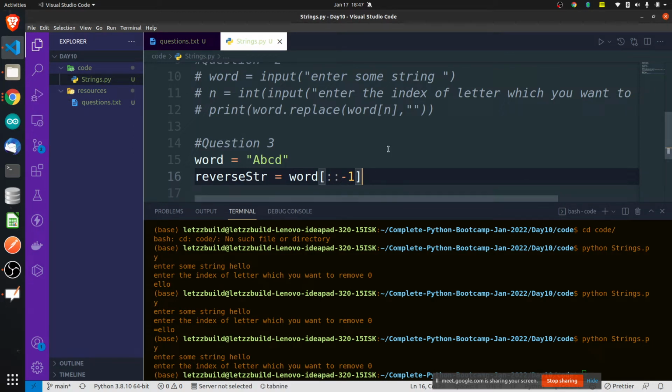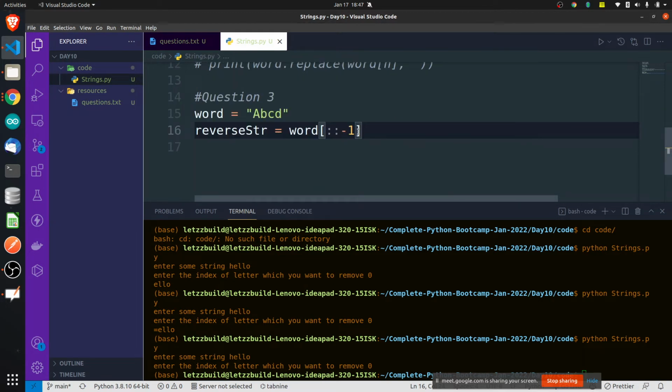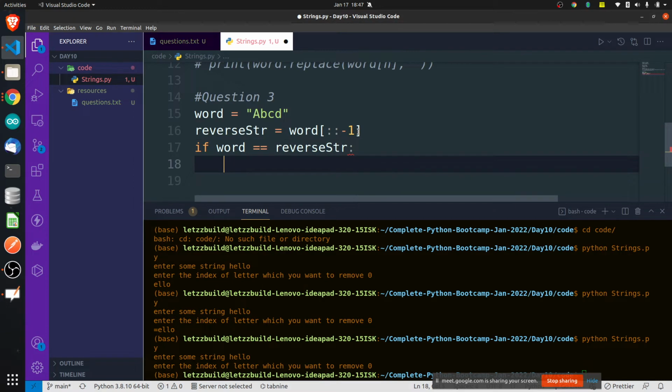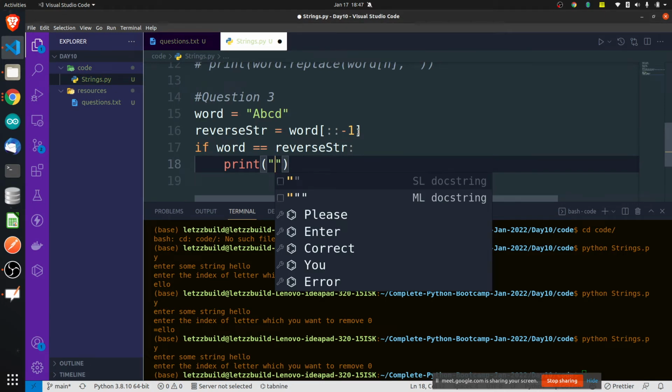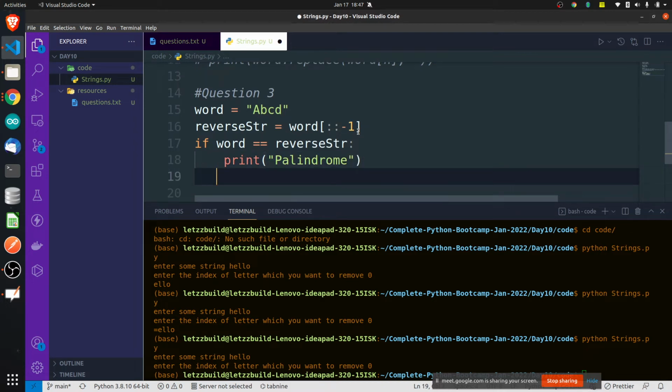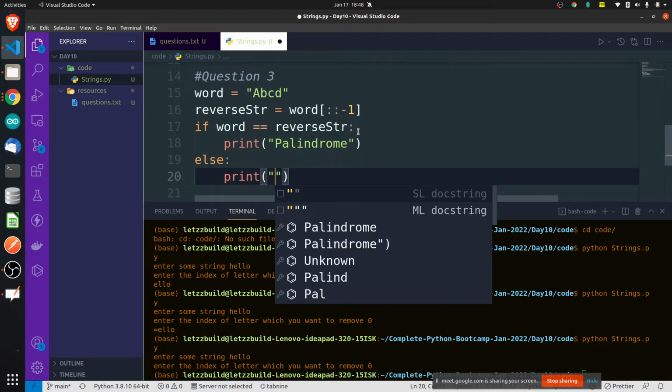Now tell me how to check whether it is a palindrome or not. If word is equal to reverse string, simply print it is palindrome, else print not palindrome.